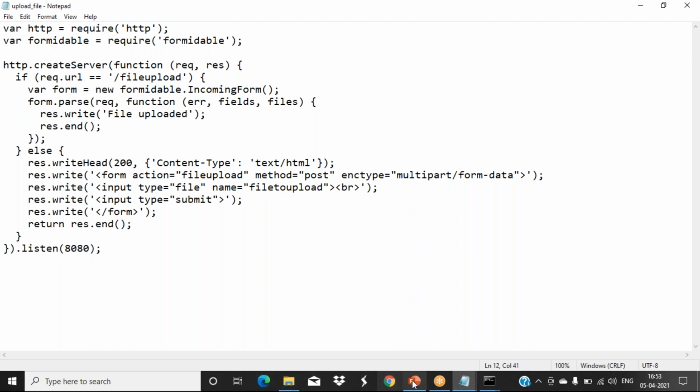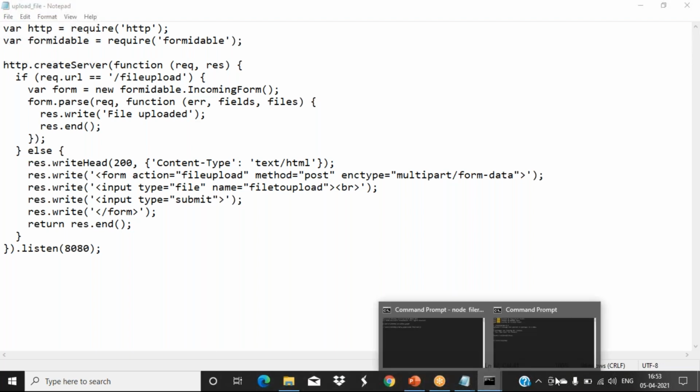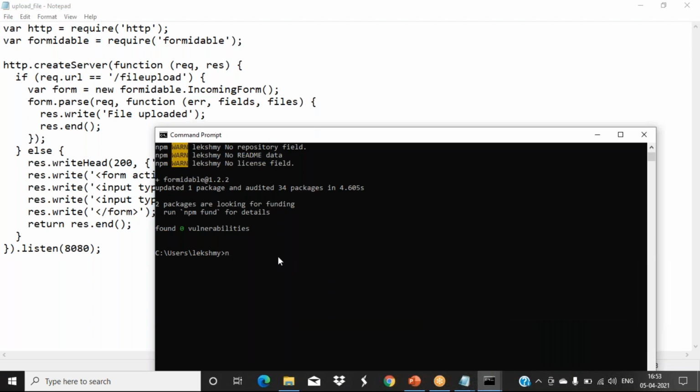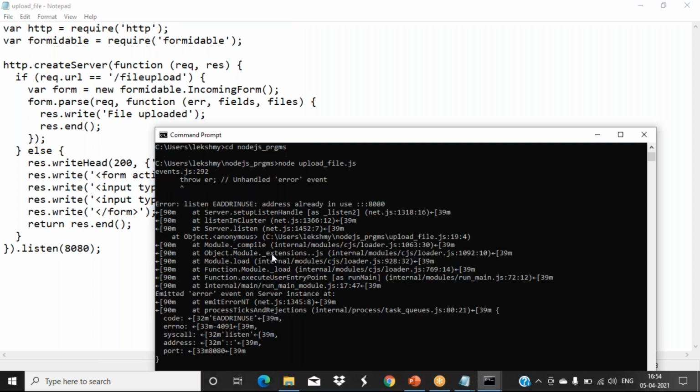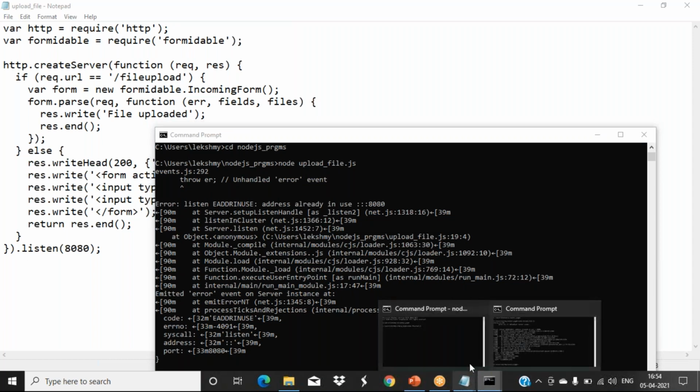Okay, so we'll initiate our server. So now it is showing that the port is already in use.